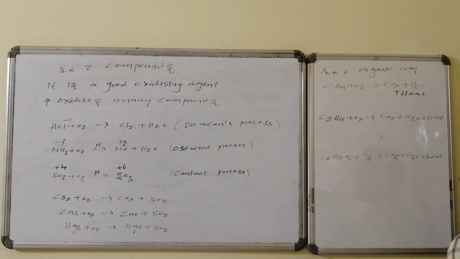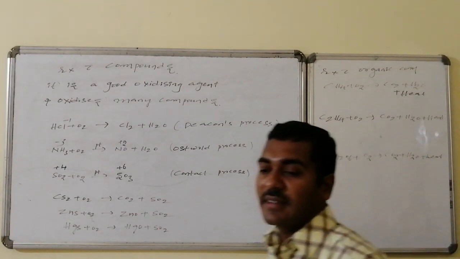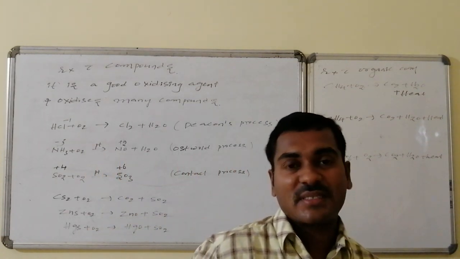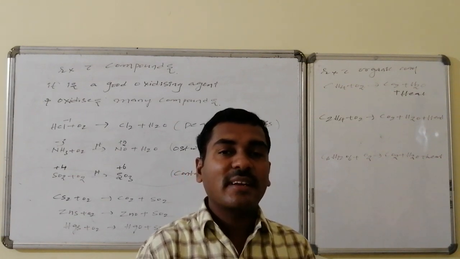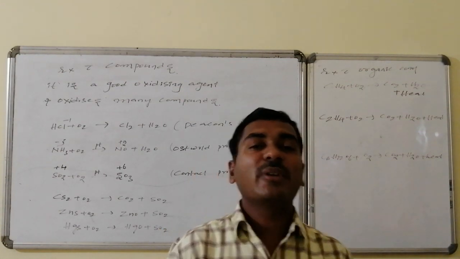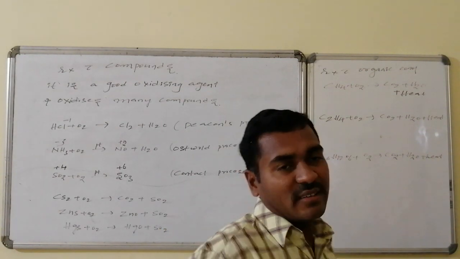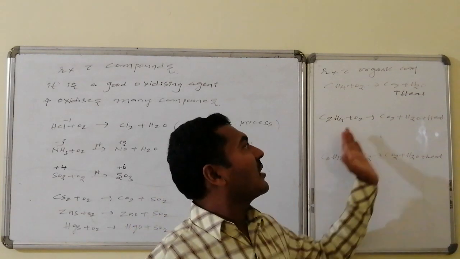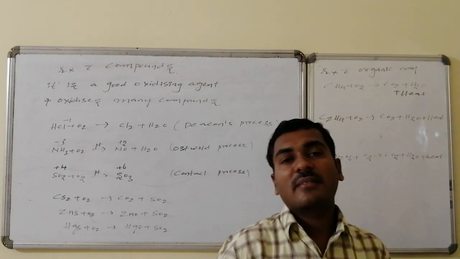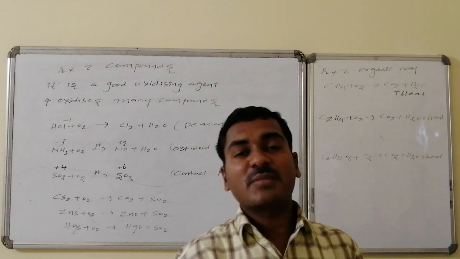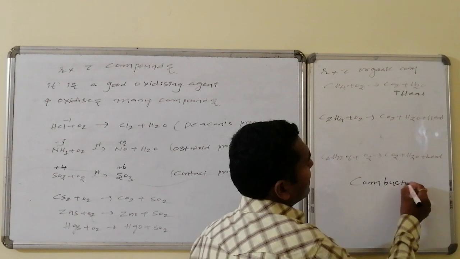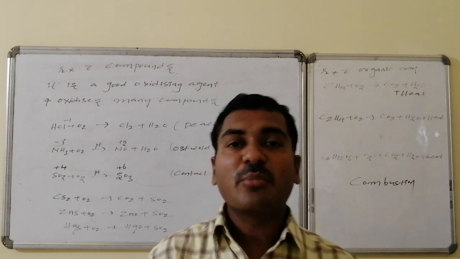Mercury sulfide also converts to mercury oxide followed by sulfur dioxide. In the same way, it also readily combines with organic compounds, and that process is known as combustion, because in that process the total material is expelled and readily combines individually with oxygen, and a lot of heat energy is liberated. On reaction with methane, ethane, or any organic compound like glucose, everything is converted to the corresponding quantities of carbon dioxide and water, and heat energy is liberated. This process is known as the combustion process.